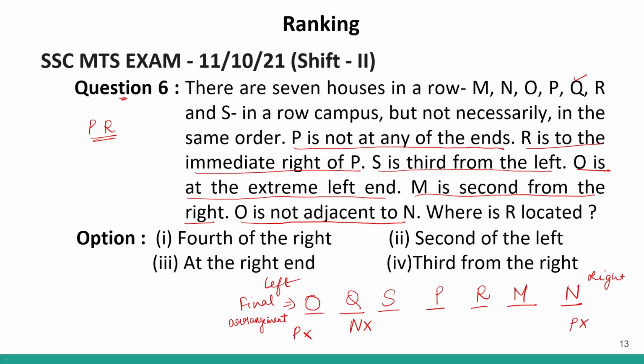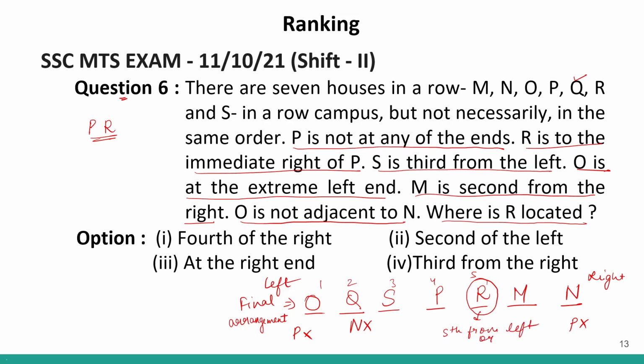Now, what does the question ask? The question asked is, where is R located? So the location of R is this. Correct? This location can be called 1, 2, 3, 4 and 5th. So we can call it 5th from left. Correct?